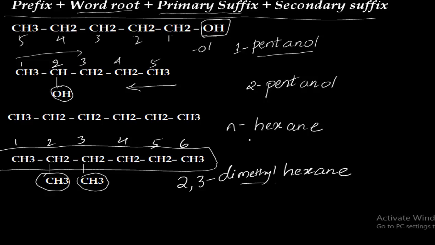From nomenclature, you will get at least one question in all competitive examinations like JEE or NEET or Karnataka CET. So that's why remember this skeletal form of IUPAC nomenclature. Follow the rules, then you will easily name the organic compound.